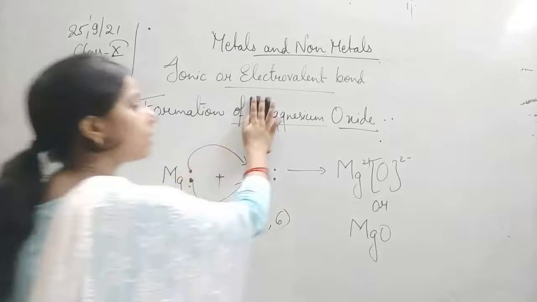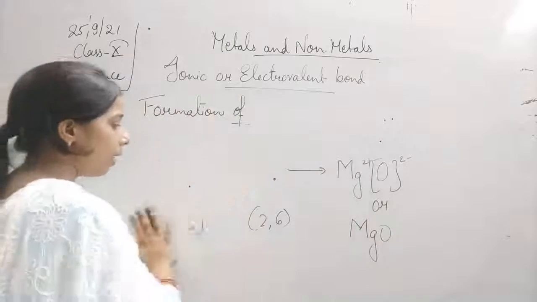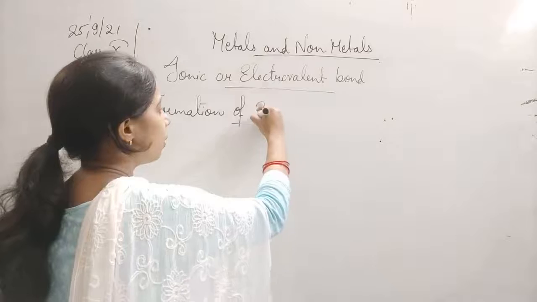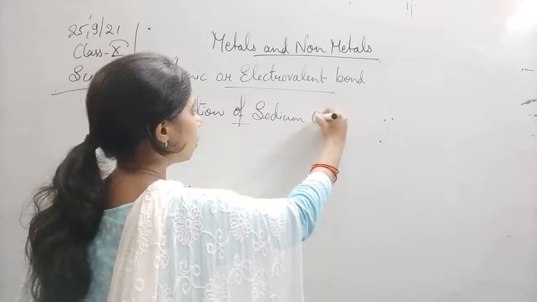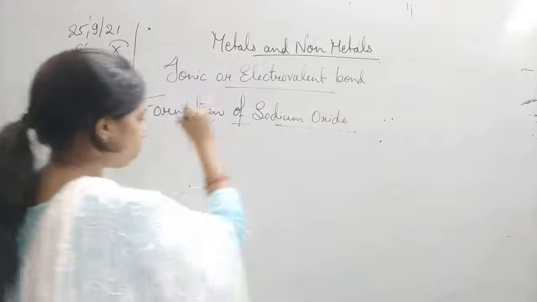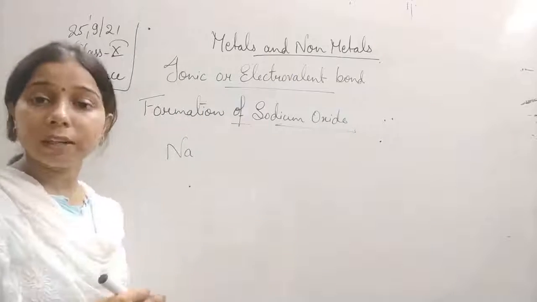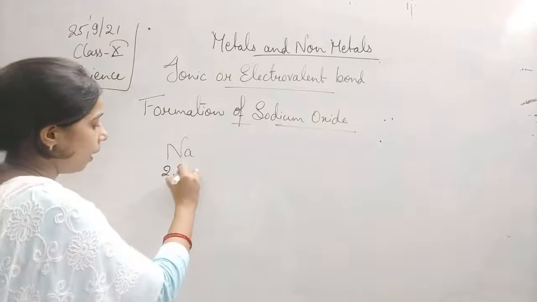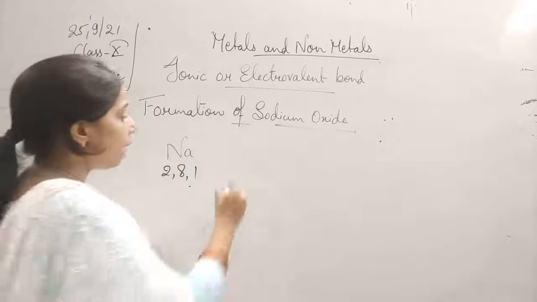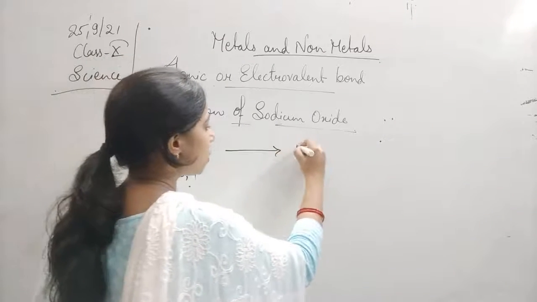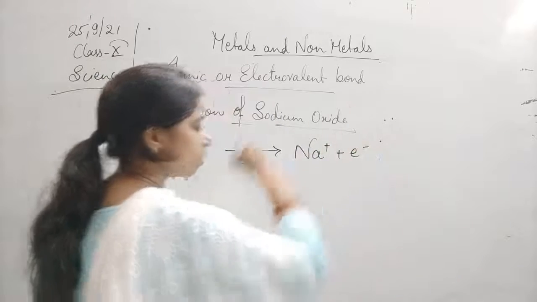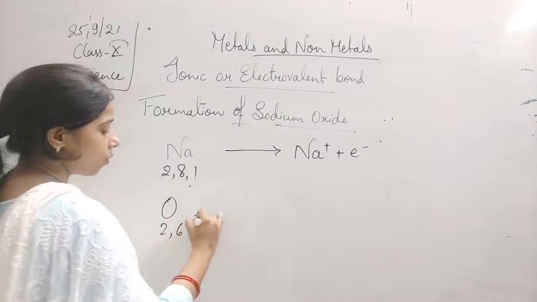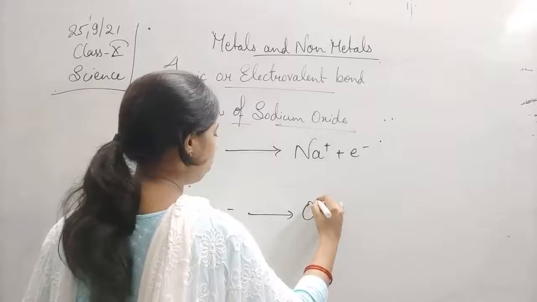Suppose if we take sodium oxide instead of magnesium oxide, then how will the formation of the sodium oxide occur, students? So in case of sodium oxide, what is the electronic configuration of the sodium? Sodium electronic configuration is 2, 8, 1. And what will happen? It will try to lose its electron. It will become Na+ and 1 electron is released. In case of oxygen, we know that oxygen is 2, 6. So it will try to gain 2 electrons and it will become O2-.